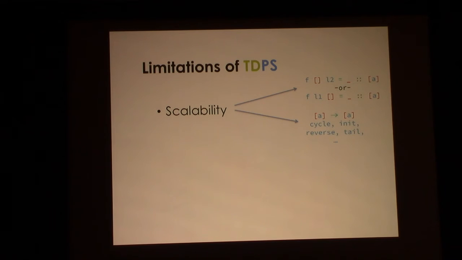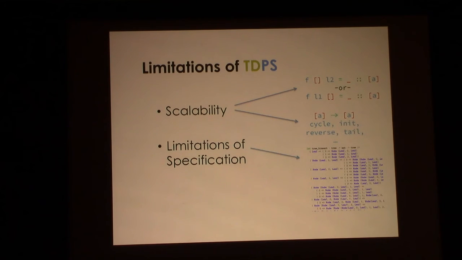I need to try all combinations of those and all compositions of those to see what works. And that just takes a lot of time. The other problem is that types and examples, while a reasonable form of specification, sometimes you have to have a lot of examples to push stuff through. And that was one of the weaknesses of our prior work. And so we're spending a lot of effort trying to figure out how to directly address these things.